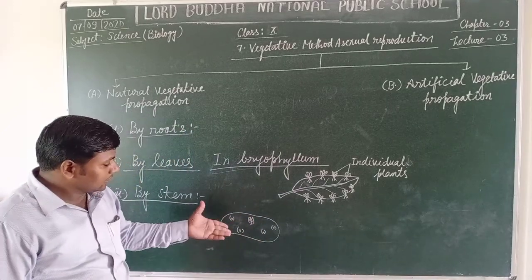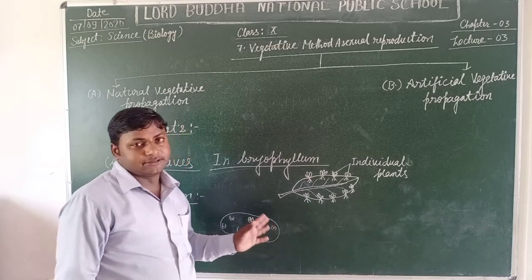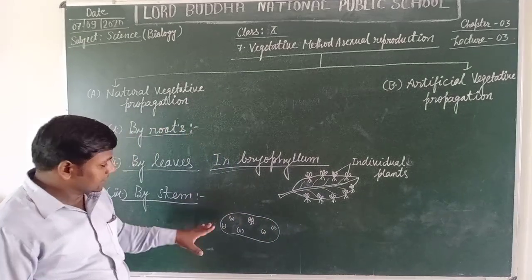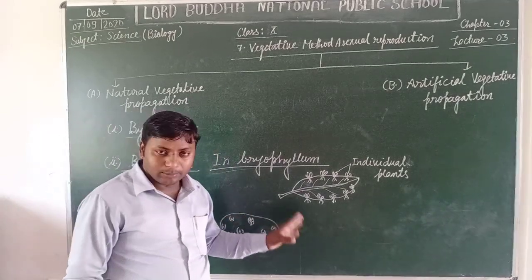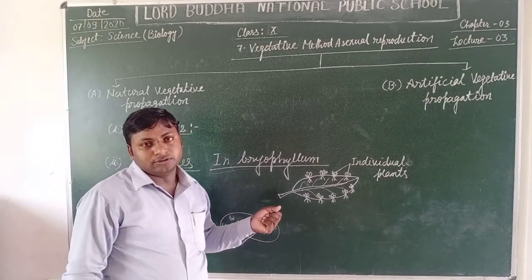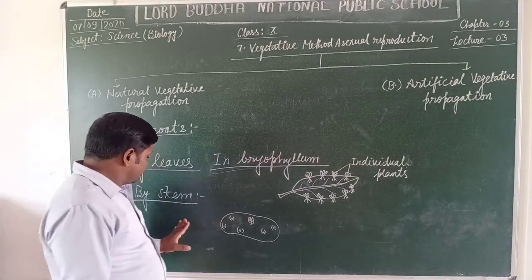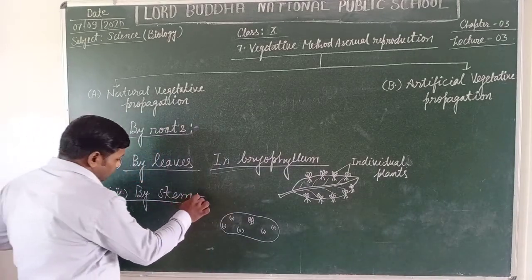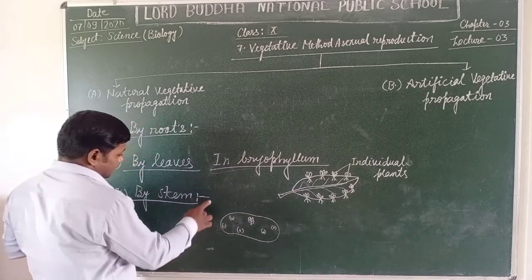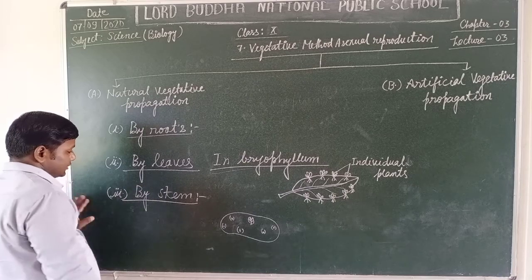They further develop into new plants, and each plant bears a number of potatoes underground in the soil. Thus, natural vegetative propagation is very common in potatoes as well as in sweet potatoes.